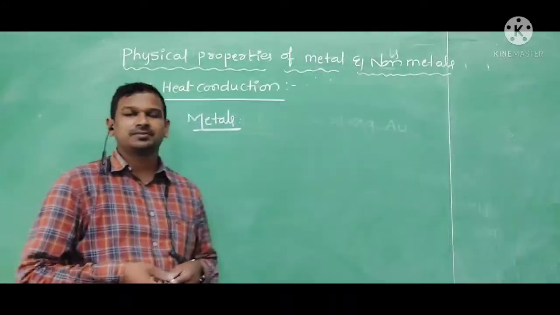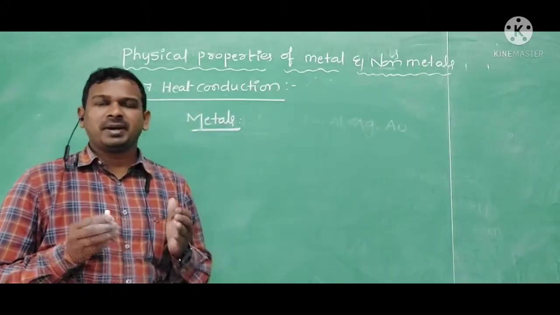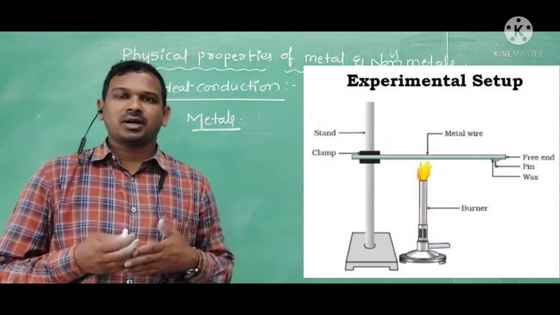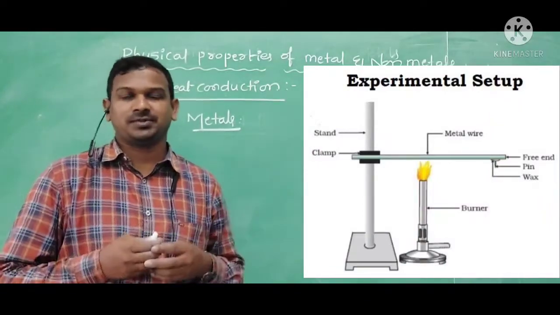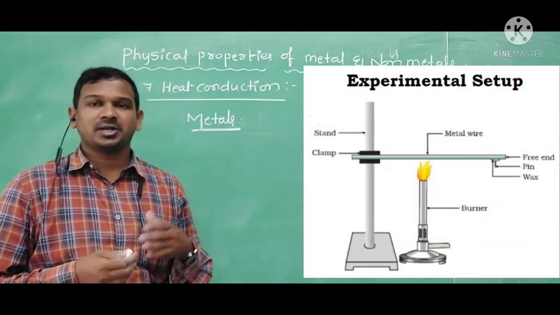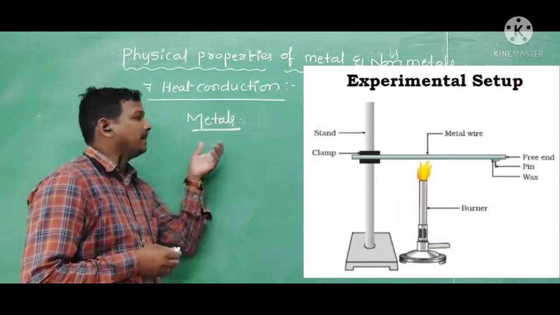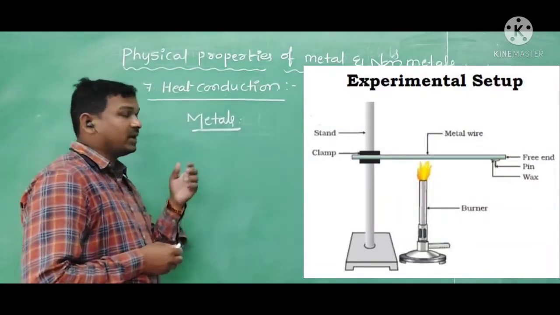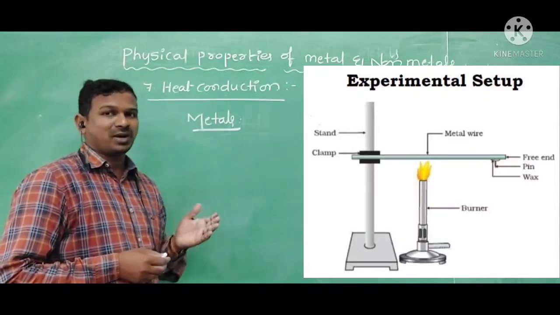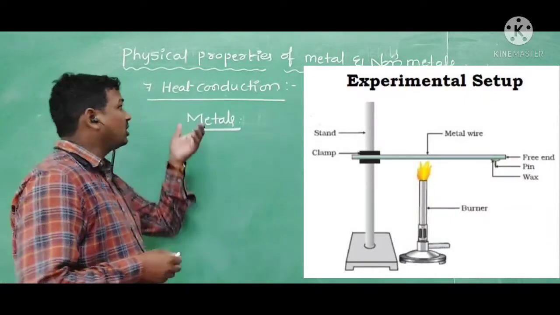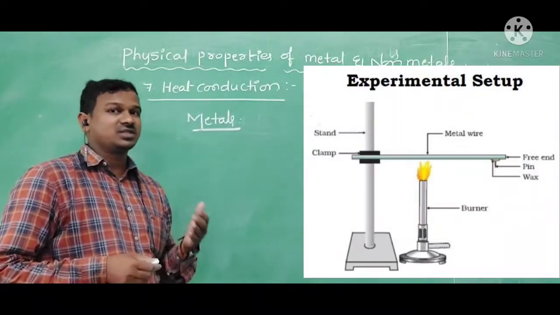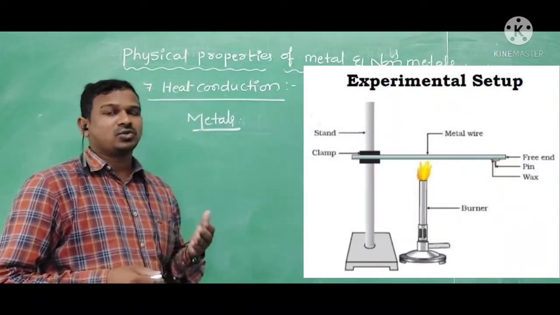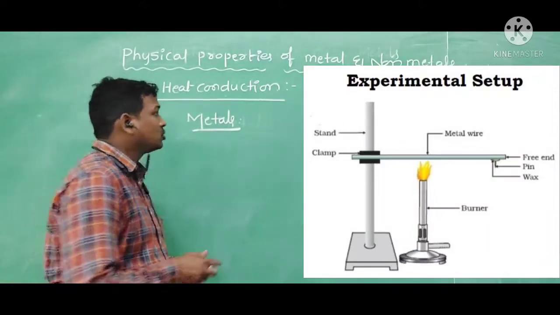Heat conduction. Some of the materials will allow the heat to pass through them, some will not allow the heat to pass through them. So based upon the heat conduction also, we divide the materials into two types, metals and non-metals. The materials which allow the heat to pass through easily are called metals. The materials which don't allow, which resist the heat conduction, are called non-metals.